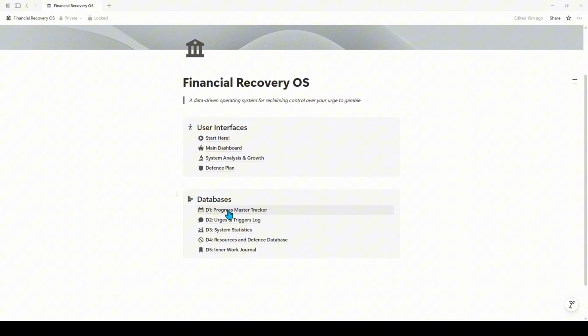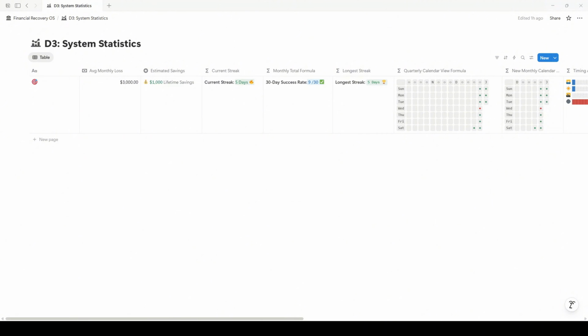System statistics is where the magic happens. There's a ton of formulas in here that I want to show you guys because I think this is the best indicator of the value that this system will bring to you. So here you can edit this average monthly loss. This is the one number that I want you to come in and edit because this is a personalized number. So let's say your average monthly loss is $2,000, because the estimated savings number tracks your days clean on an aggregate basis of your average monthly loss to indicate your lifetime savings.